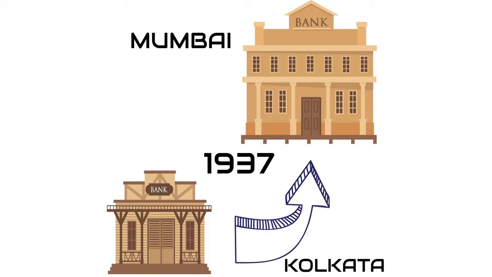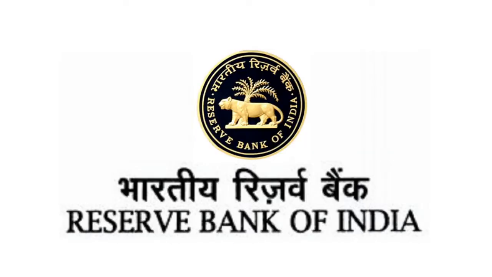And when it was established, the headquarters was in Kolkata. And in 1937, they changed the headquarters to Mumbai. So it can also be a question in the future: in which year did RBI change its headquarters, and from where to which place? So this question also can be asked. You can make a note of that also. And an important point is, when RBI was established, it was a private bank. The government still had no control over it.